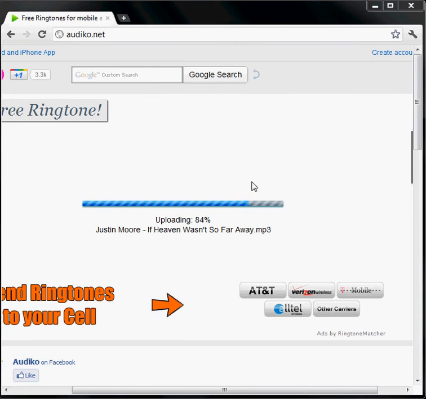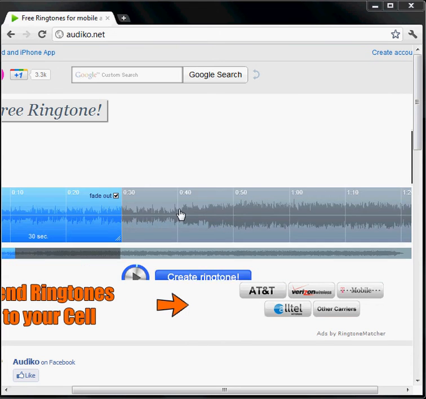So it's a very fast and easy way to get any ringtone you want. If you don't have the song, find some way to illegally download it, or legally if you have the money. This is just a nice song right here that I like. Okay.